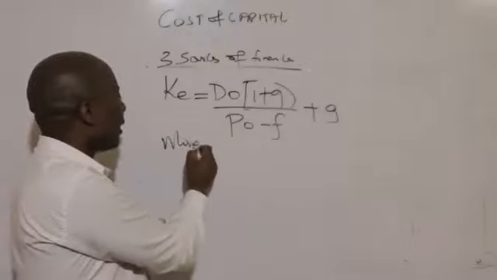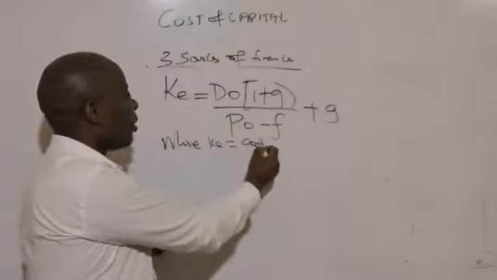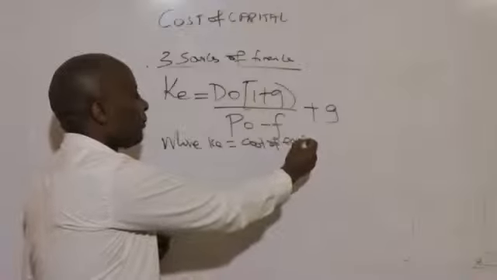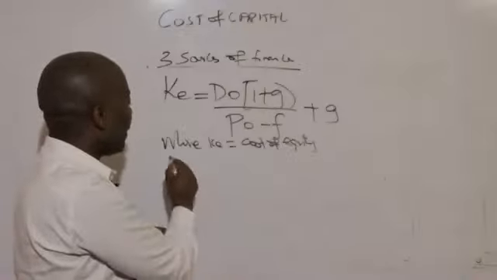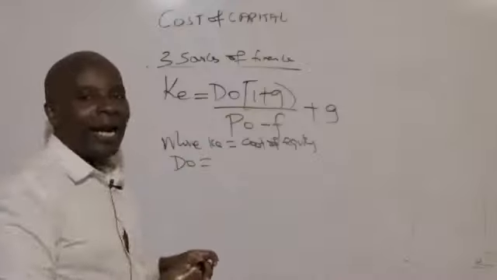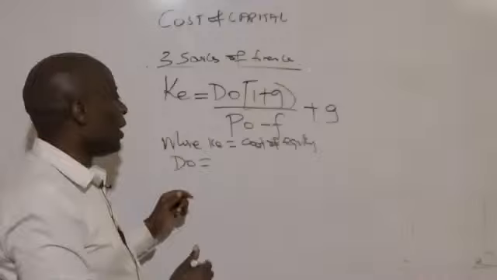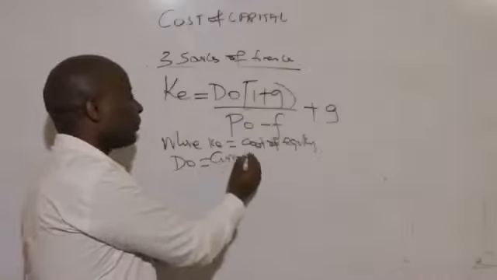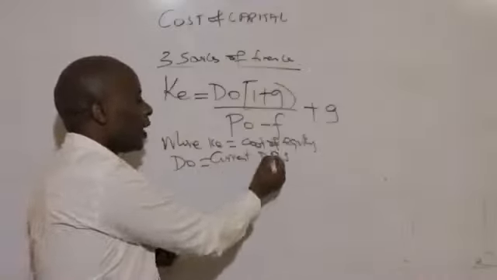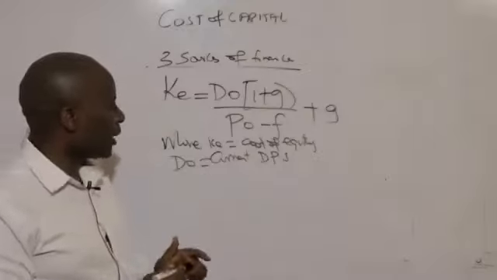Where Ke stands for cost of equity. D0 stands for current dividends per share; 0 means today. Please write in full: current dividends per share.